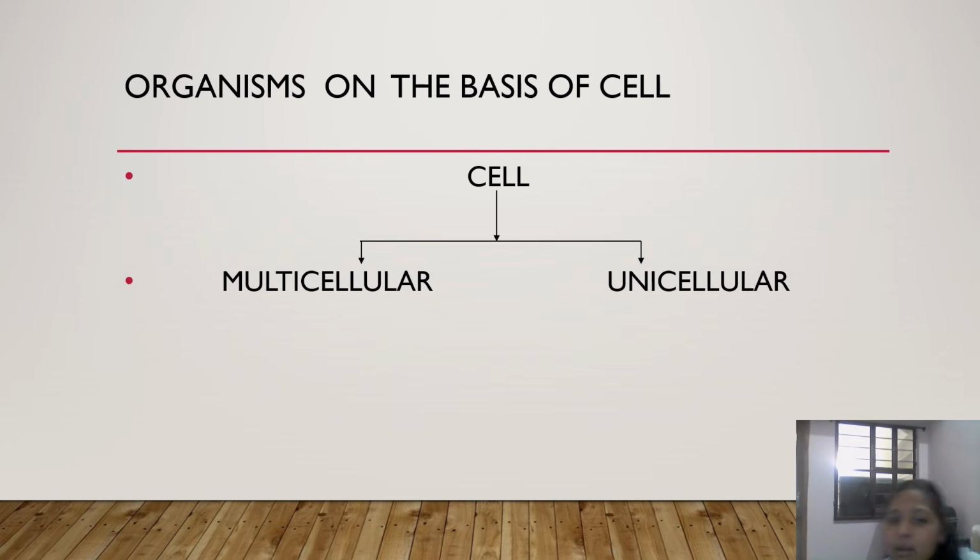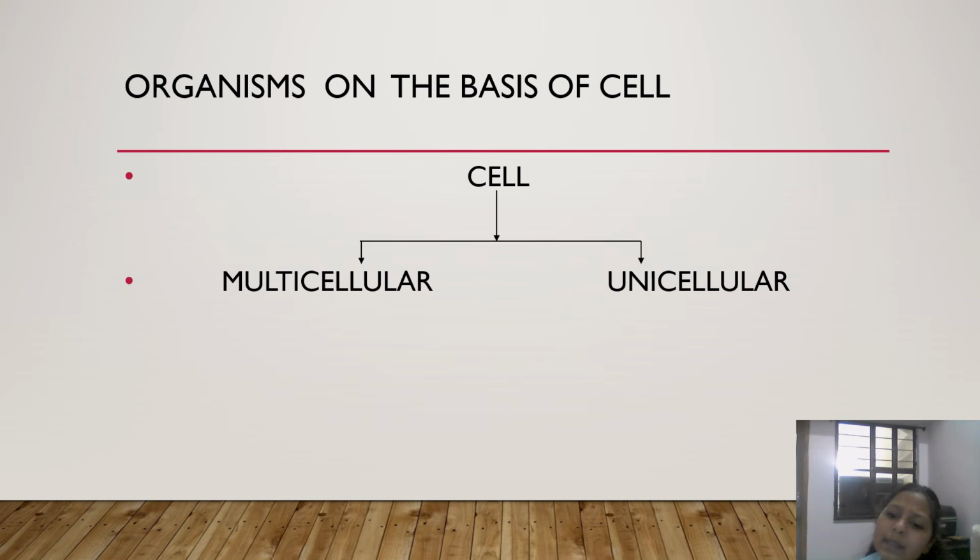Now the question is, how many types of organisms are there on the basis of cells? The organisms on the basis of cells are categorized into two types. The very first one is the multicellular organism, which means an organism made up of more than one cell.